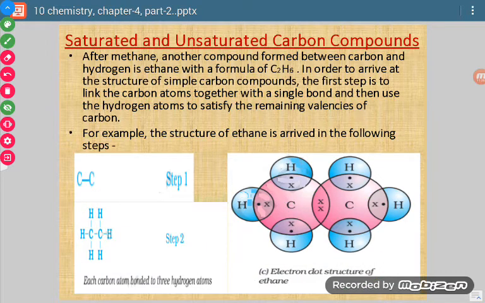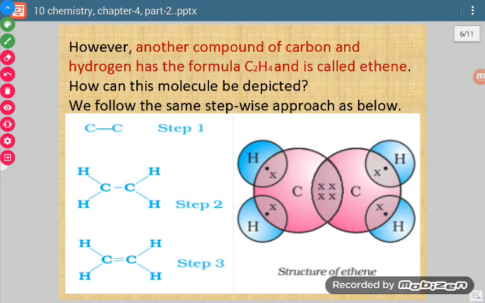Okay, now let us discuss ethene. One more compound is there, which is C2H4 and is called ethene. Now how can we deduce the structure? The steps are the same. First of all, we will bond the carbon atoms. There are 2 carbon atoms, so we put a single bond. Now in the second step, we will put all the hydrogen atoms with single bonds to the carbon atoms, and so we will represent it like this.